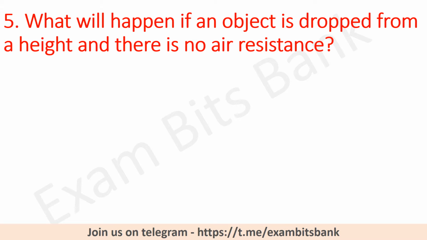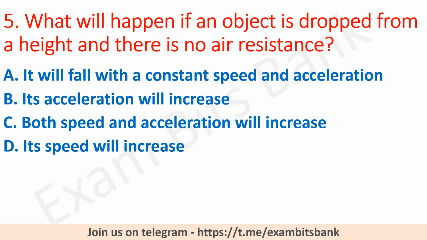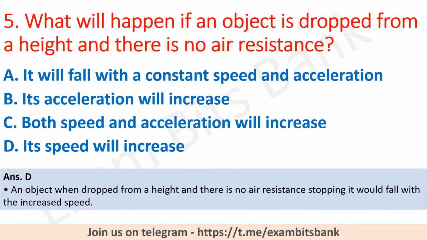What will happen if an object is dropped from a height and there is no air resistance? The options are it will fall with a constant speed and acceleration, its acceleration will increase, both speed and acceleration will increase, or its speed will increase. The correct answer is option D. Its speed will increase. If an object is dropped from a height and there is no air resistance, it would fall with increased speed. Moving on to next question.